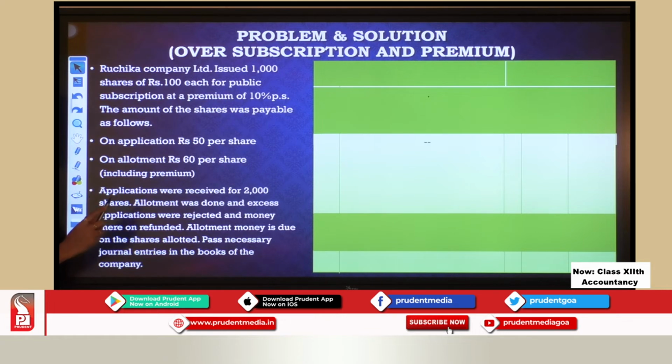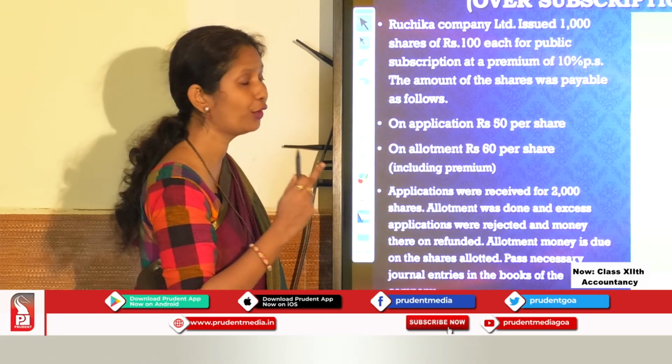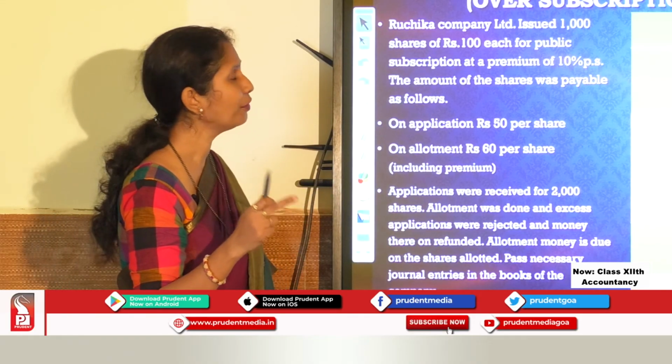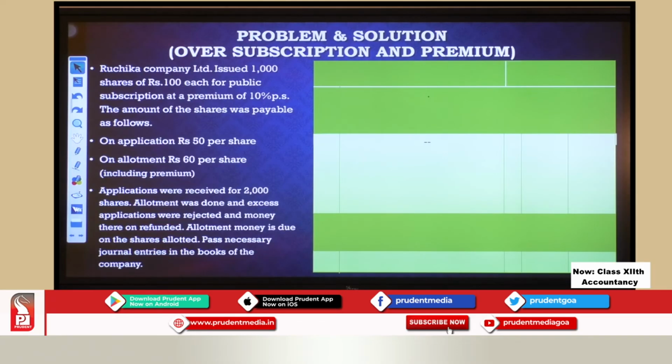Allotment was done and excess applications were rejected and money thereon refunded. So we cannot sell to all because we have got applications for 2000 shares, whereas we have only 1000 with us. So we can sell only 1000. So we have to reject the excess applications and give them back their money. Okay, so that is done. Allotment money is due on shares allotted. So we have sent them the letters to pay the allotment money. Okay, pass necessary journal entries in the books of the company.